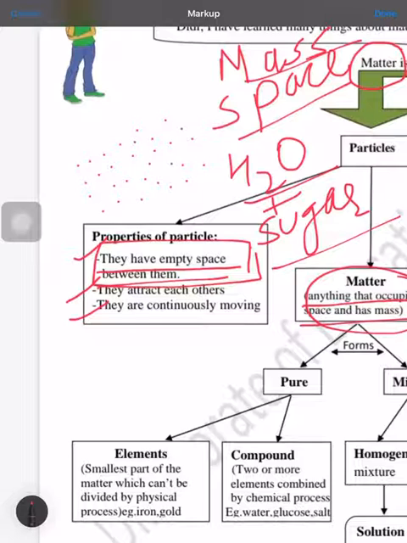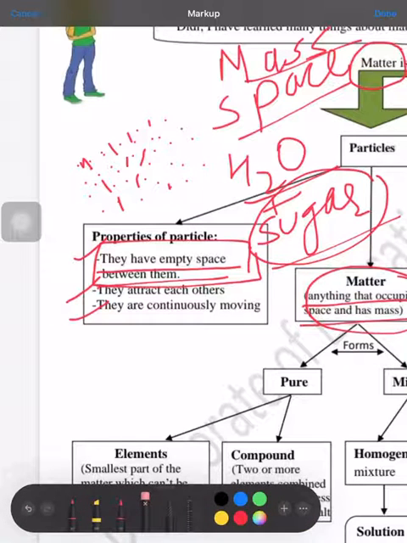Then you take a spoon and start stirring. After some time, when the sugar has mixed with the water, you will see the level again came to the level from which you started. Then where has that sugar gone? That sugar has actually taken the place between these particles. This is the space where the sugar has gone. So this proves that they have empty space.